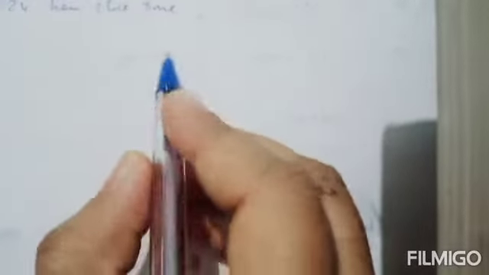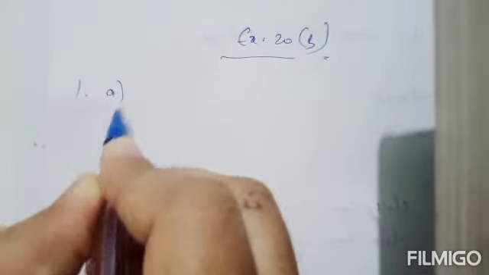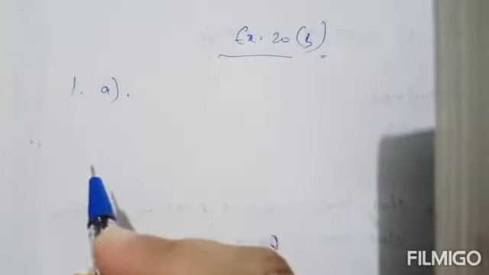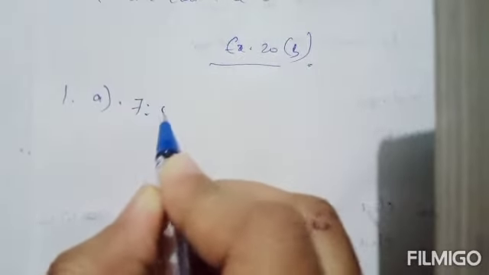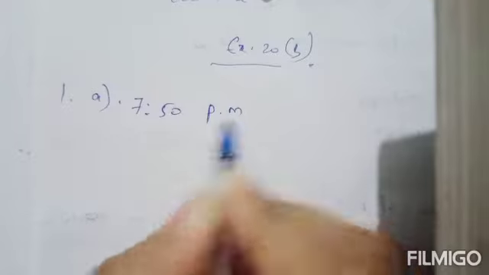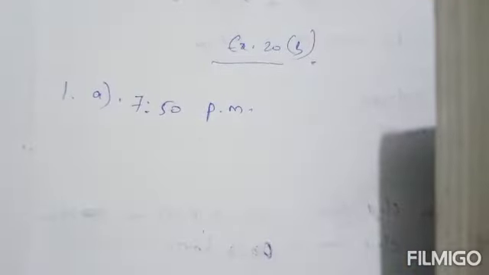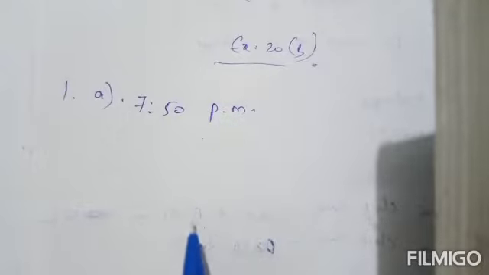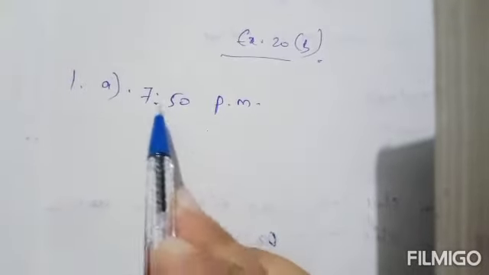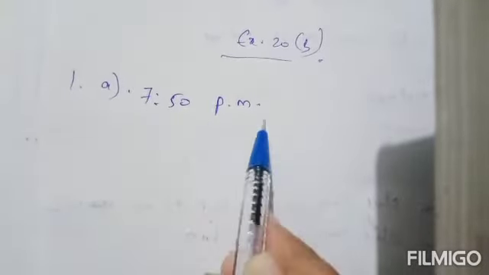Okay, so let us do exercise problems. Exercise 20B. First question, change into 24-hour clock time. In that A, 7:50 PM. So you have to convert 12-hour clock time to 24-hour clock time, and it is given 7:50 PM.